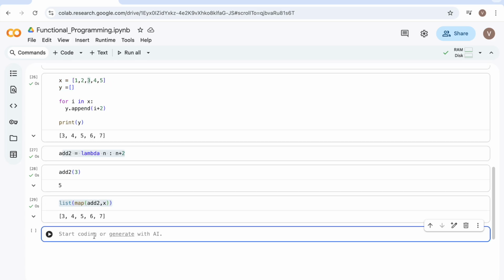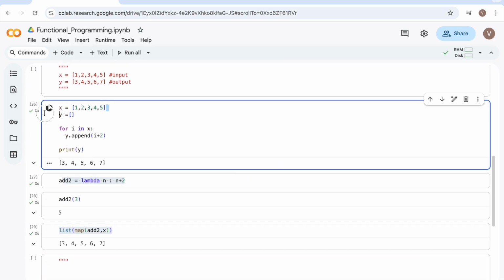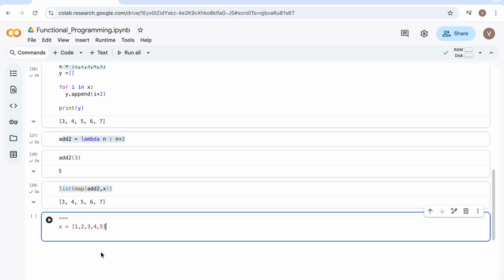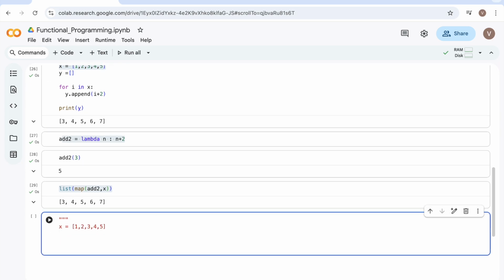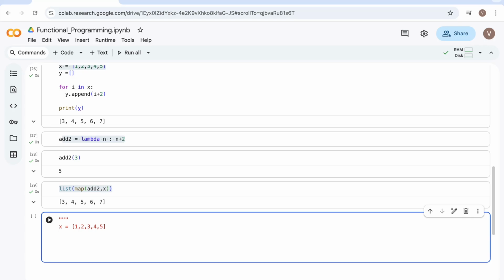What exactly does map do here? These are all my list of elements, right? When you assign this list to the map, what happens, it creates a list, add 2 to 1, add 2 to 2, and so on.